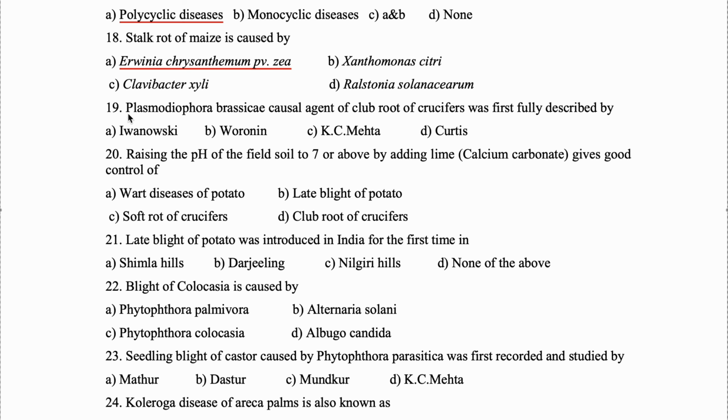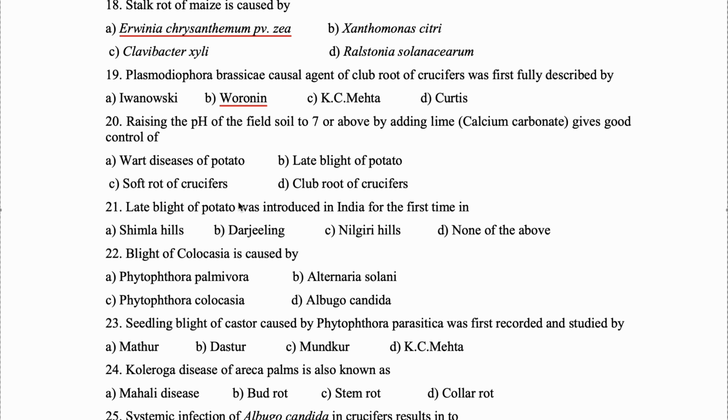Question 19. Plasmodiophora brassicae, causal agent of clubroot of crucifer, was first fully described by Woronin. Woronin is also a student of a famous scientist, father of plant pathology, that is Anton de Bary. So yeah, Woronin, he had worked on clubroot of crucifer.